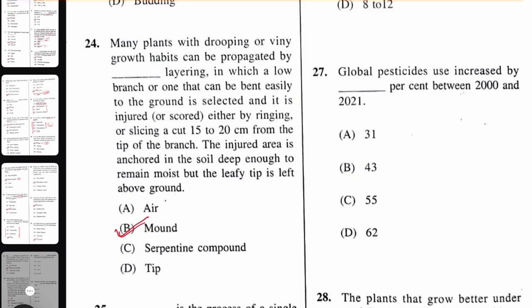Okay, so again, I'm not an expert of horticulture, so you can verify whether I am right or wrong, whether it will be air layering or mound layering. But I believe air layering is in the air, so it is being caught and covered by the soil layer. But in mound layering, what I believe, it is bent to the ground and it is injured and again dipped in soil. I think this would be the right answer, mound layering.